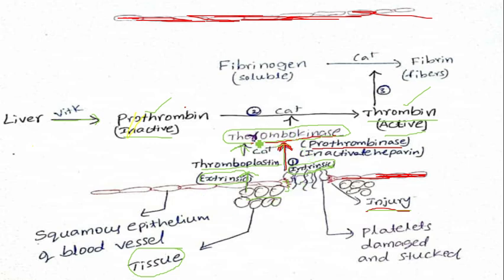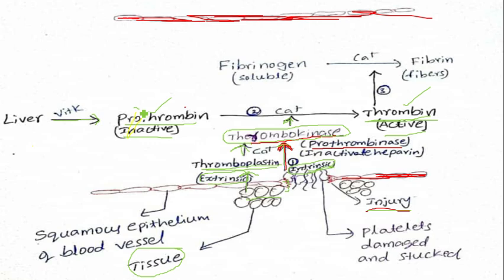Okay, now we know how thrombokinase is formed and what the function of thrombokinase is. How is thrombokinase formed? Number one, directly from the injured platelets, and indirectly from the tissue. The tissue will produce thromboplastin, and thromboplastin is again converted into thrombokinase. What will this thrombokinase do? It converts inactive prothrombin into active thrombin.